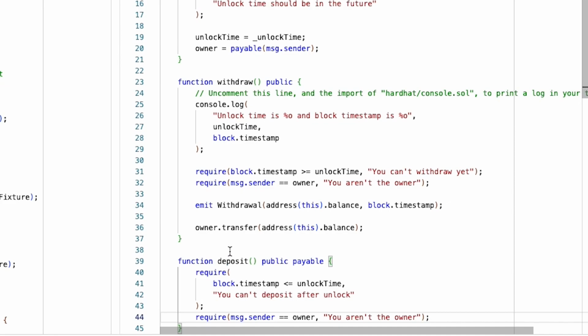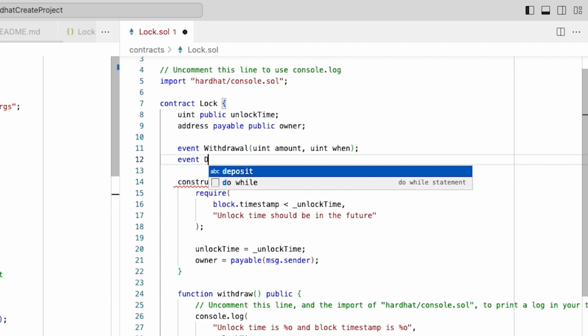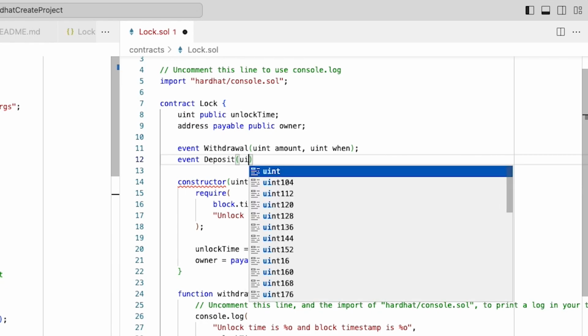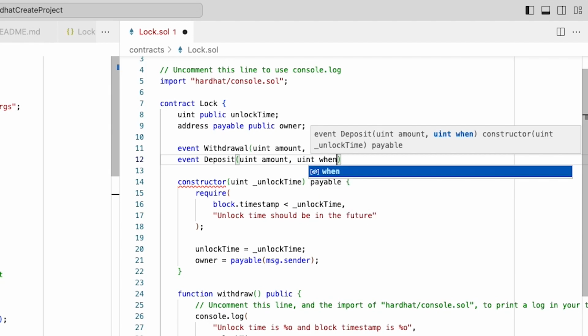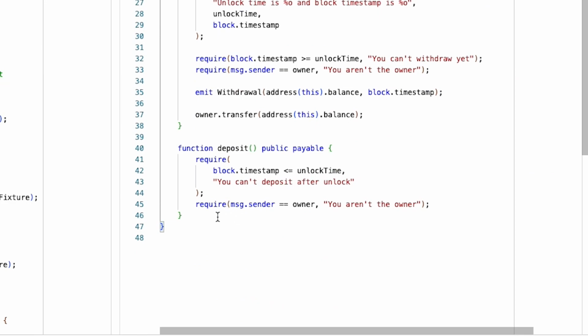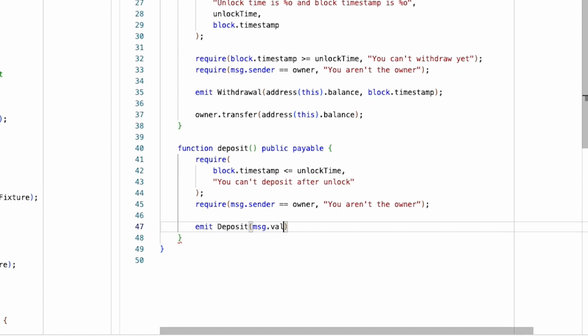Finally, we can see that an event is emitted for withdrawal. So let's add one for deposit. We'll say event Deposit. And that's going to have a uint for the amount and a uint for when, the same as withdrawal. Finally, we need to go back down to our new function, and we can emit that event with emit Deposit, message.value and block.timestamp.